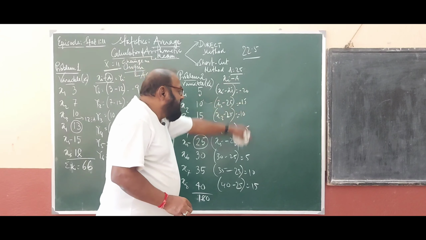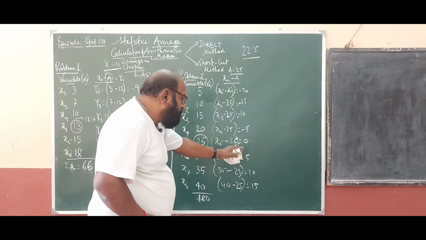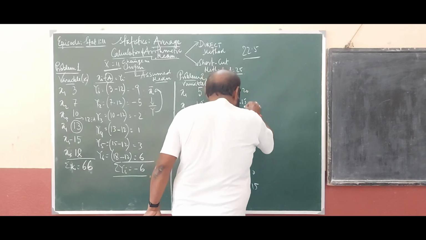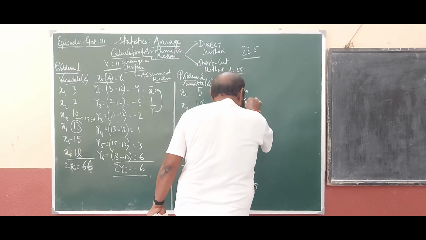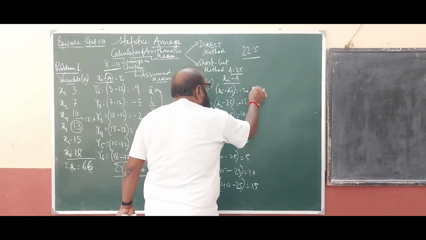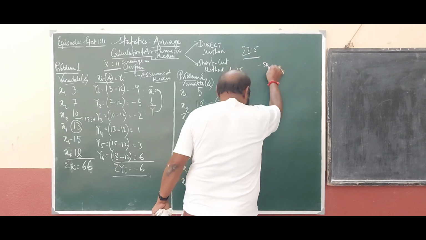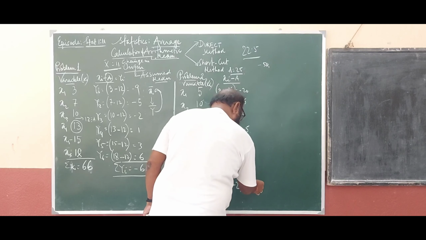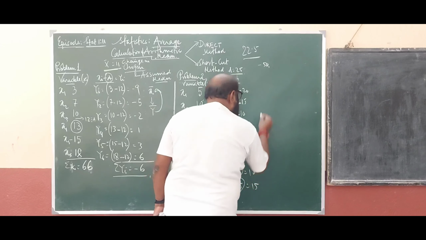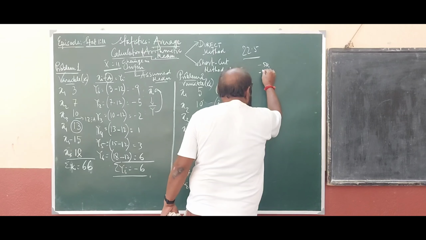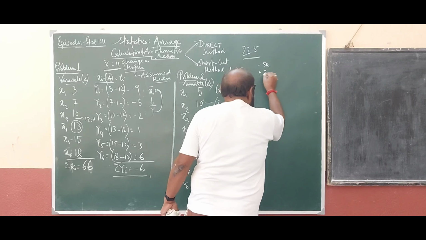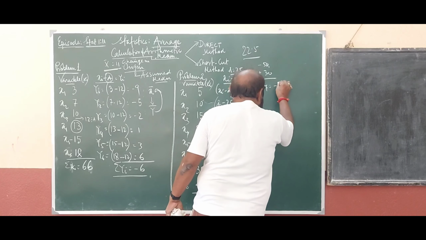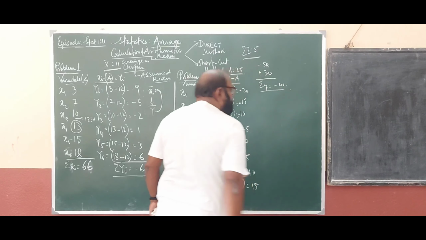Friends, we can easily calculate arithmetic mean out of that. You add all this: minus 20, minus 15, minus 10, minus 5, 0, 5, 10, 15. So summation yi equals to minus 20. Clear?